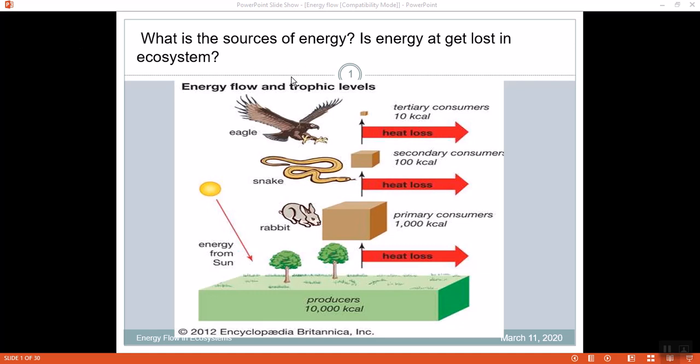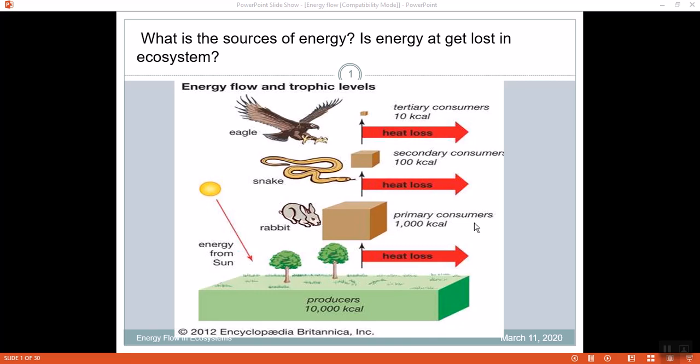So briefly, I'd like to talk about how energy flows in the ecosystem. If you see this in the ecosystem, we started the lesson by asking questions. What is the source of energy that sustains the ecosystem? Does the energy that comes into the ecosystem get lost? So these are the two questions that I asked you in the beginning.